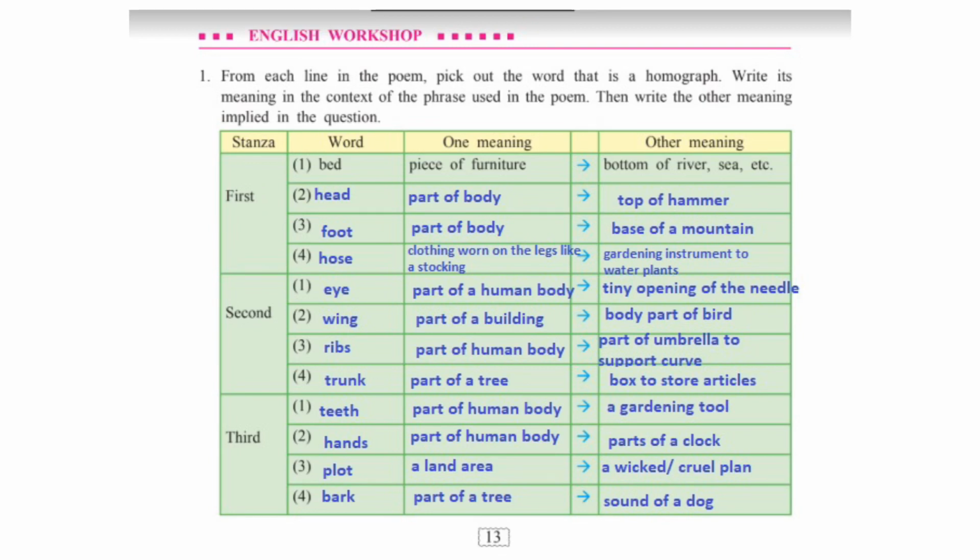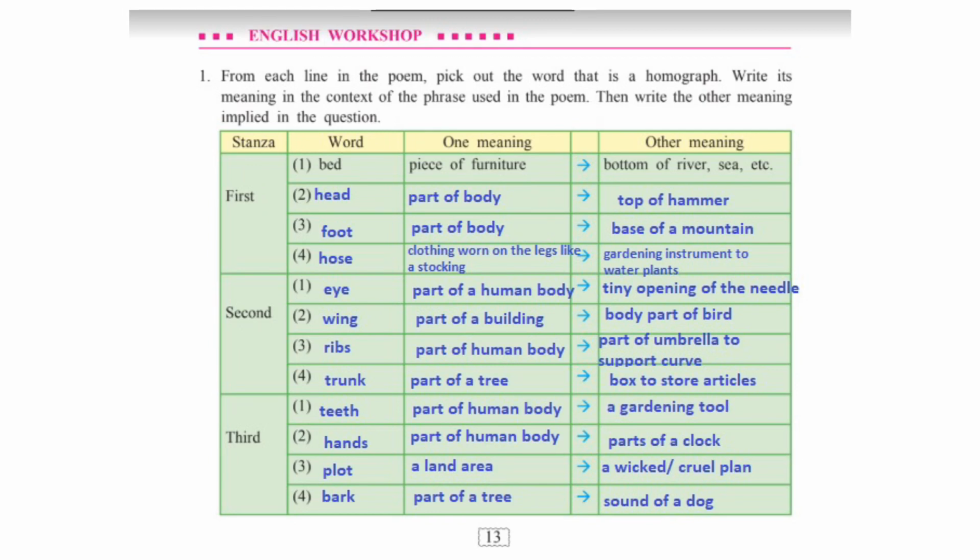First question, from each line in the poem, pick out the word that is homograph, write its meaning in the context of the phrase used in the poem, then write the other meaning implied in the question. In the first stanza, the word bed is a piece of furniture, bottom of the river, sea, etc. Second word is head, part of a body, top of hammer.